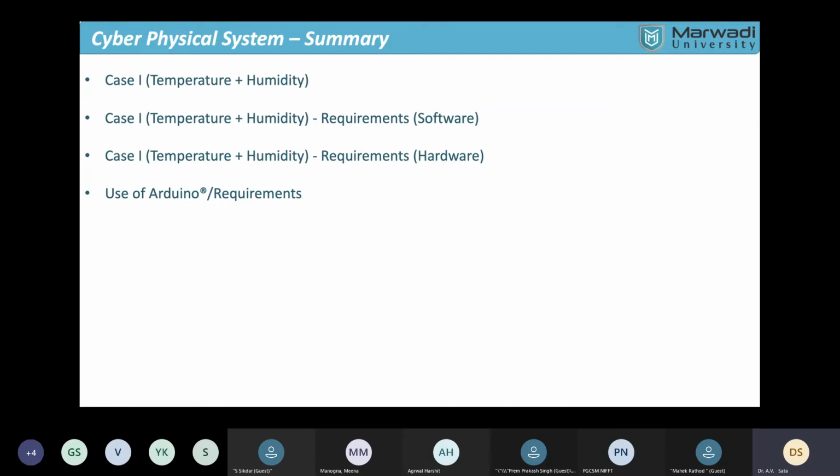So based on that, we have discussed the basic requirements associated with our first case study, which is mainly based on the collection of temperature and humidity, specifically atmospheric temperature and atmospheric humidity, through the sensors. So we have a few sensors which perform this task, and then it will be further connected to the data acquisition system.